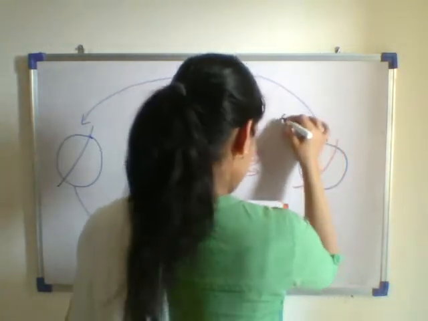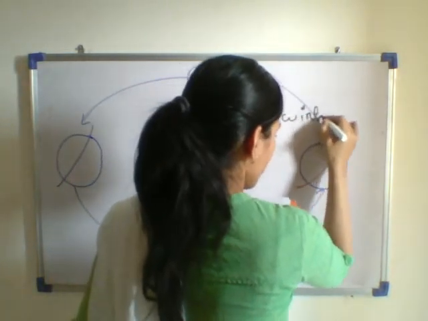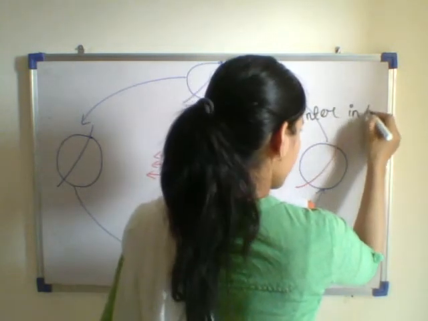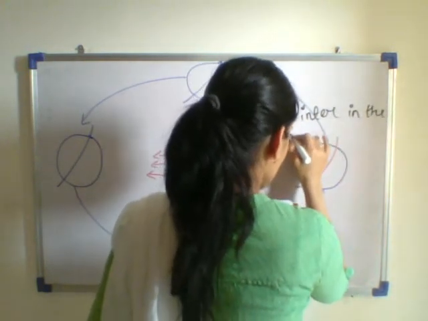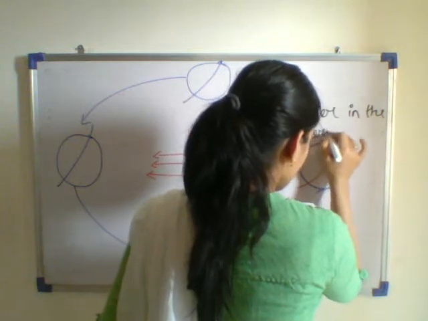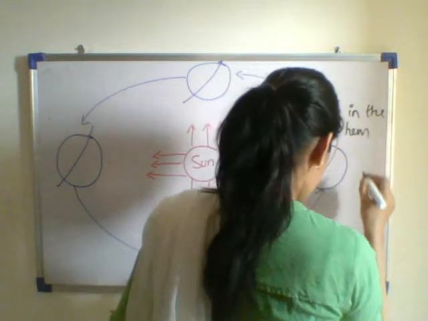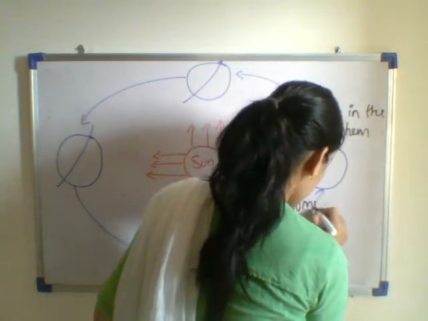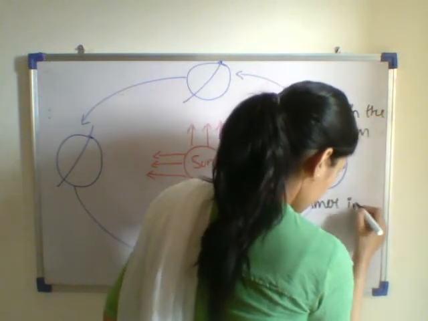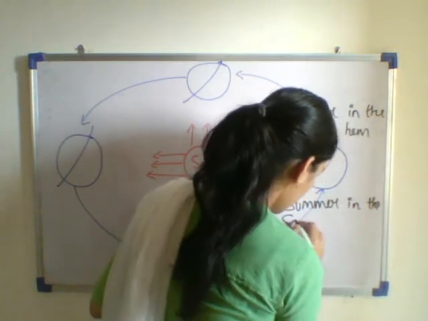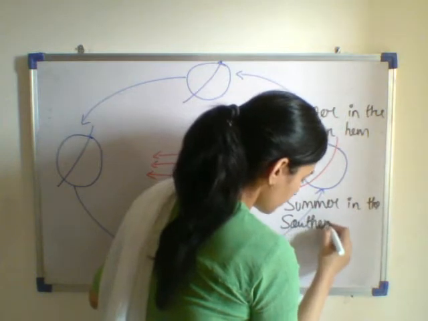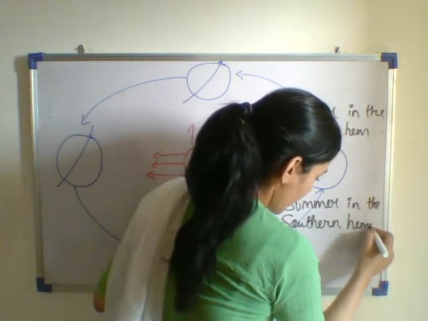Here what will happen? There will be winter in the northern hemisphere. Here there will be summer in the southern hemisphere.